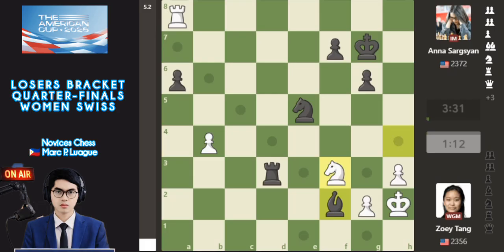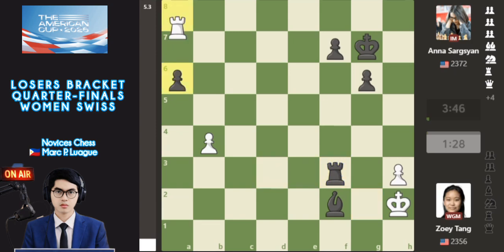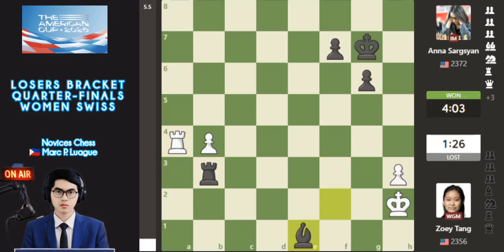And also knight to f3 here, knight f3 by Zoey Tang, knight takes, captured, takes, rook takes and also rook captures pawn, rook b3 attacks the pawn, defense of this one by Zoey Tang and bishop e1. So this is the last move, with a decided surrender by WGM Zoey Tang.